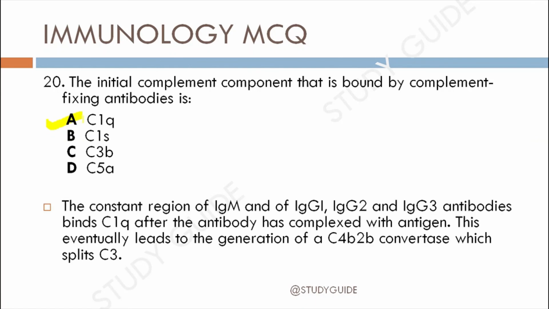Here, the constant region of the IgM and of the IgG1, G2 and G3 antibodies first binds to the C1q after the antibody has been complexed with the antigen. This eventually leads to the generation of a C4b2b convertase, called the C3 convertase, which splits the C3. So option A is the correct answer for this MCQ.